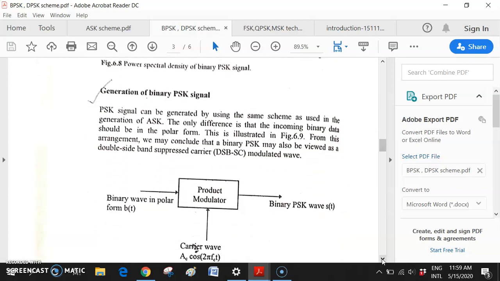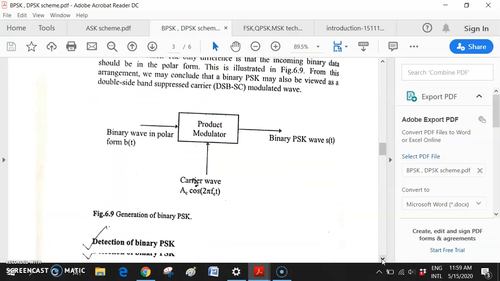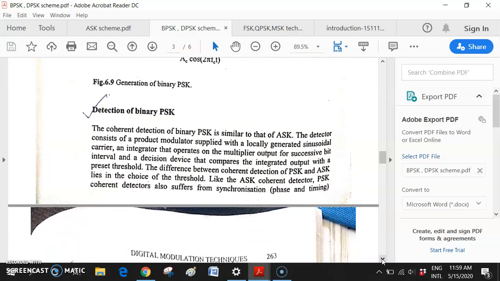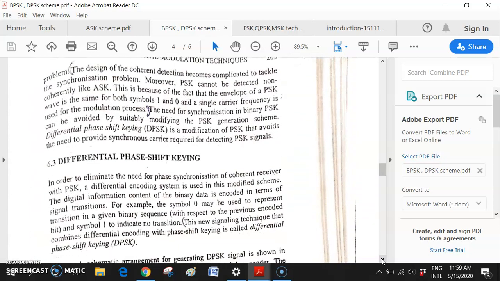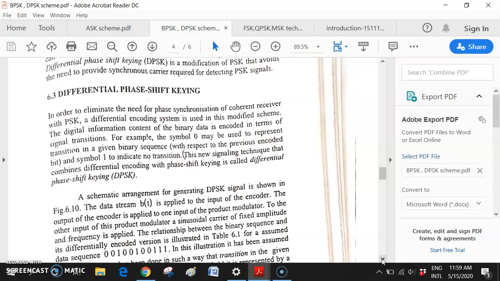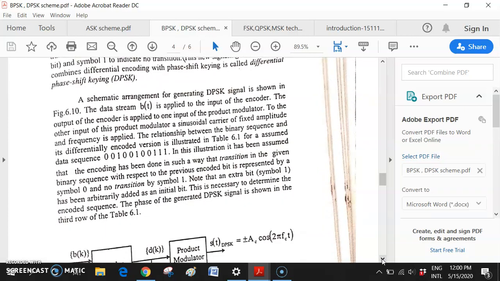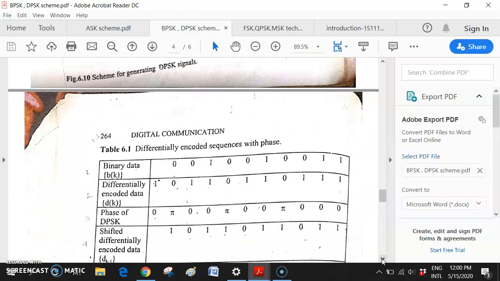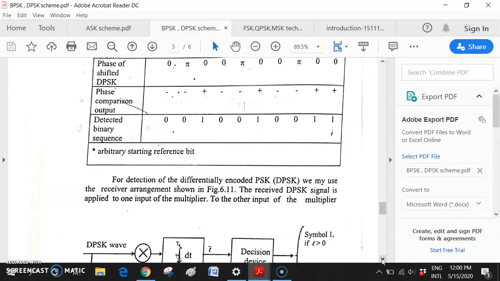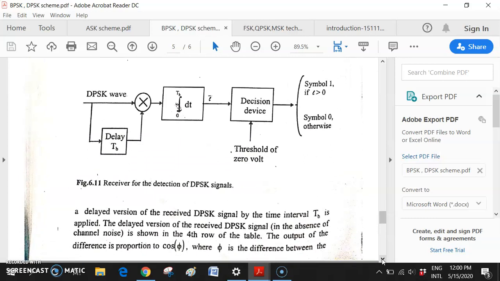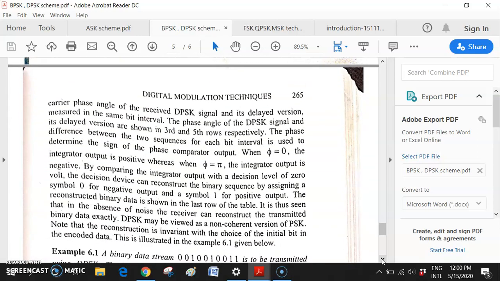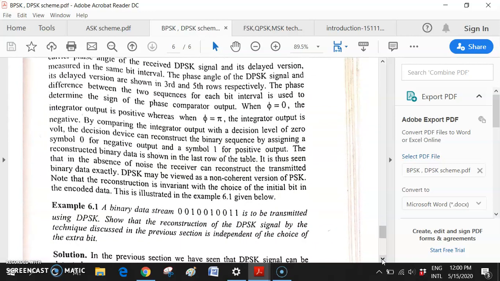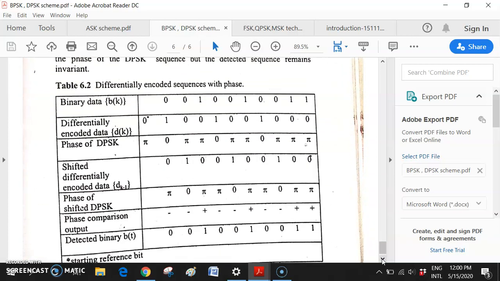2 PSK means this is basically the 2 PSK scheme. So how to generate the 2 PSK, how to detect the 2 PSK signal, and what is differential phase shift keying, DPSK. How to generate the DPSK, how to detect the DPSK, everything we have already discussed in detail. So these are all included in your syllabus: the normal PSK scheme, that means 2 PSK scheme, DPSK scheme, ASK scheme. Those schemes have been already covered.